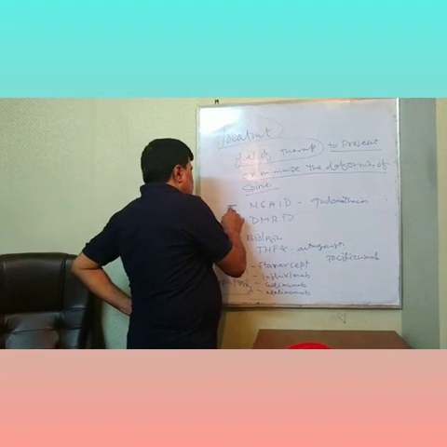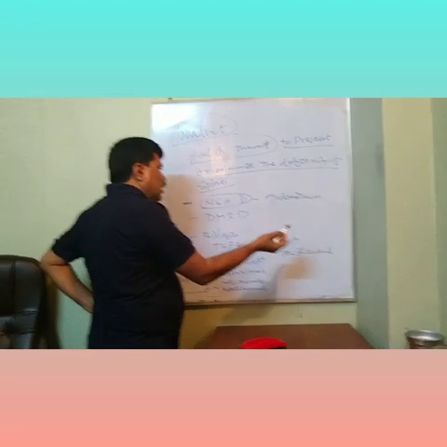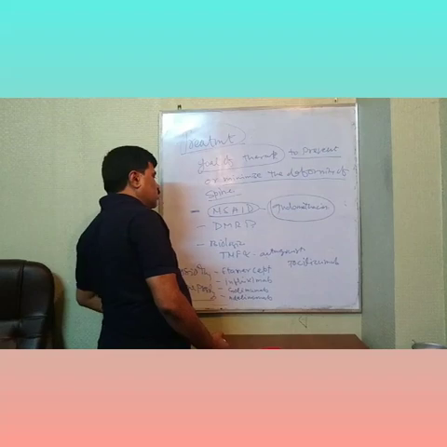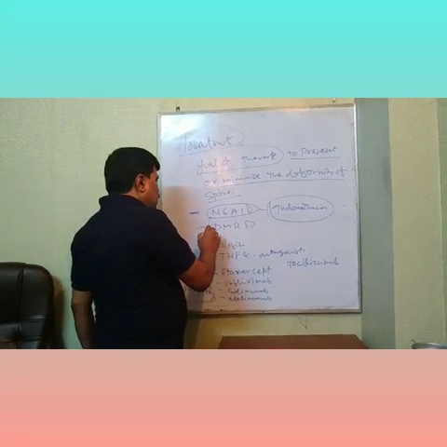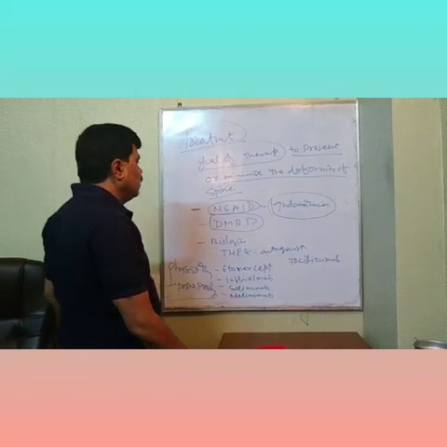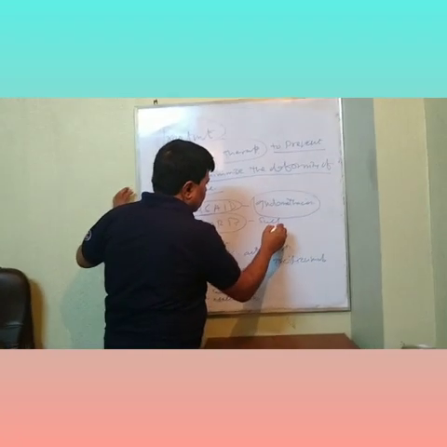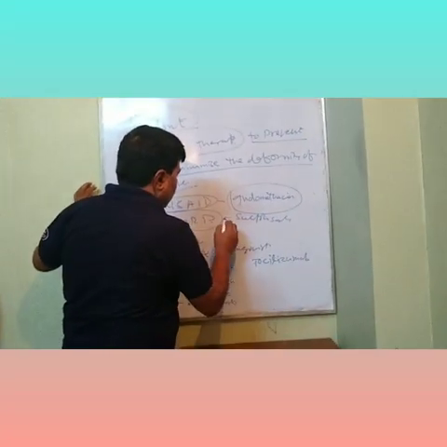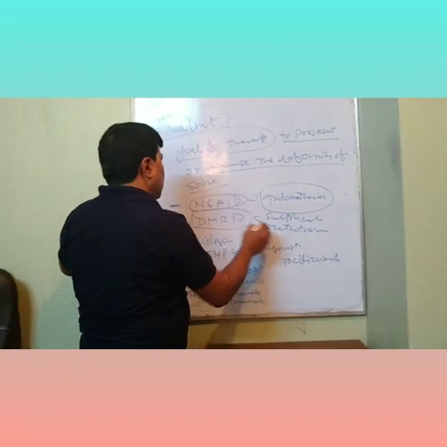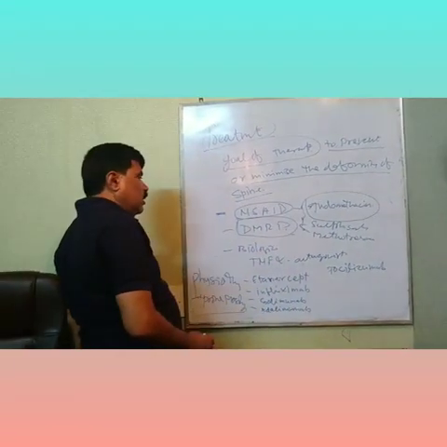You should start with an NSAID for the pain. Usually any NSAID can be used, but some people feel indomethacin is good. Secondly, DMARDs, disease modifying drugs, which you already know, like sulfasalazine or methotrexate. So start with DMARDs or indomethacin.